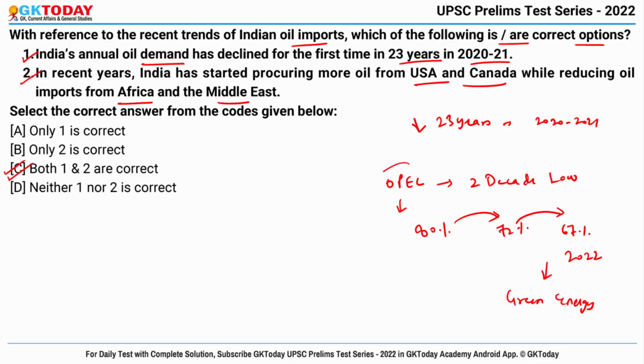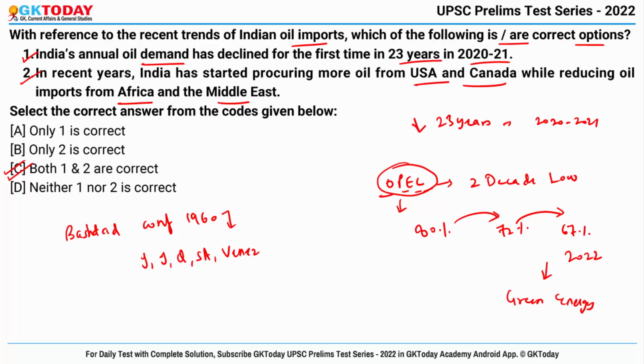Now let's talk about OPEC. It stands for Organization of the Petroleum Exporting Countries and it is a permanent intergovernmental organization that was created at the Baghdad Conference in the year 1960 by Iran, Iraq, Kuwait, Saudi Arabia and Venezuela.